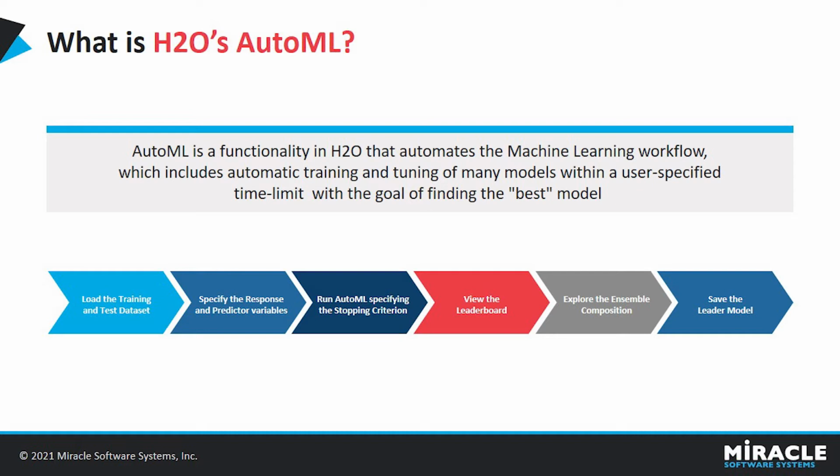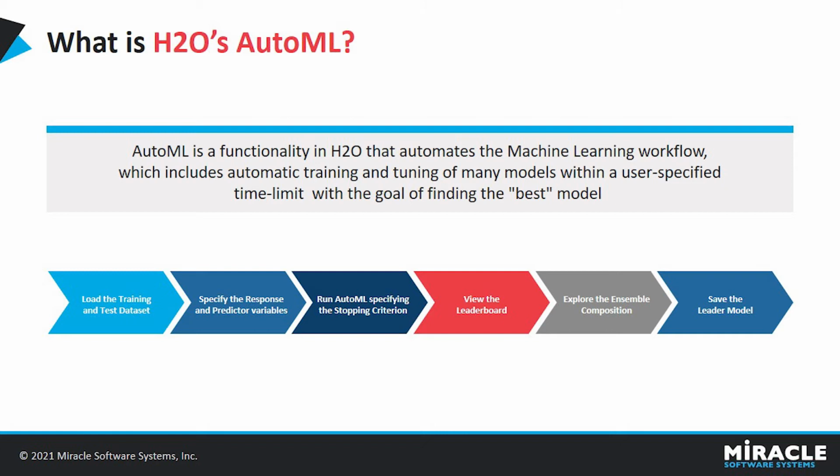There are two stopping strategies, which are max runtime seconds and max models. The max runtime seconds argument controls how long the AutoML will run before training the final stacked ensemble model, and its default value is 1 hour. Max models specifies the maximum number of models to build in an AutoML run, excluding the stacked ensemble model, and its default value is 4. There are also several other optional parameters which can be set, for example balance classes, class sampling factors, and so on.